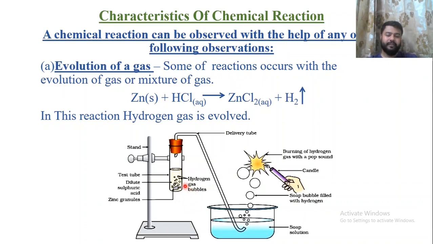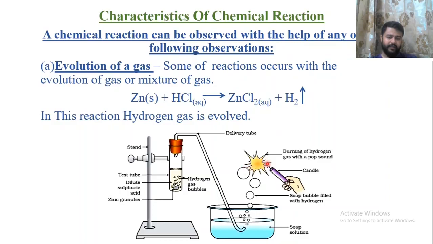That is the first observation. Now with the help of this delivery tube and the soap solution, we got the bubbles of hydrogen gas. The hydrogen gas is trapped in these bubbles. In order to detect whether the produced gas is hydrogen or not, we use a burning candle.